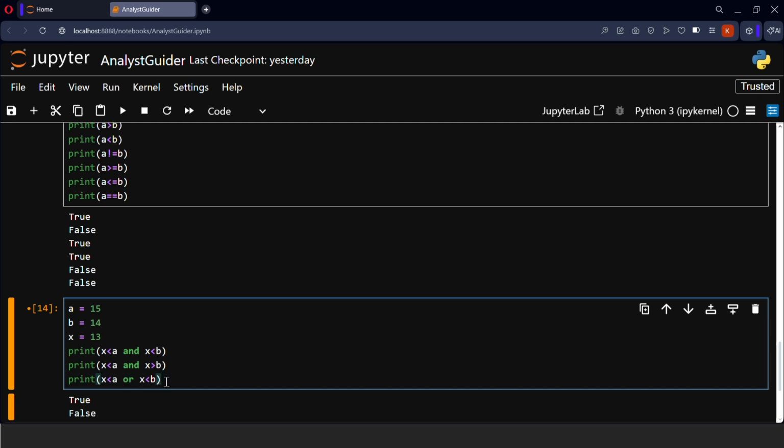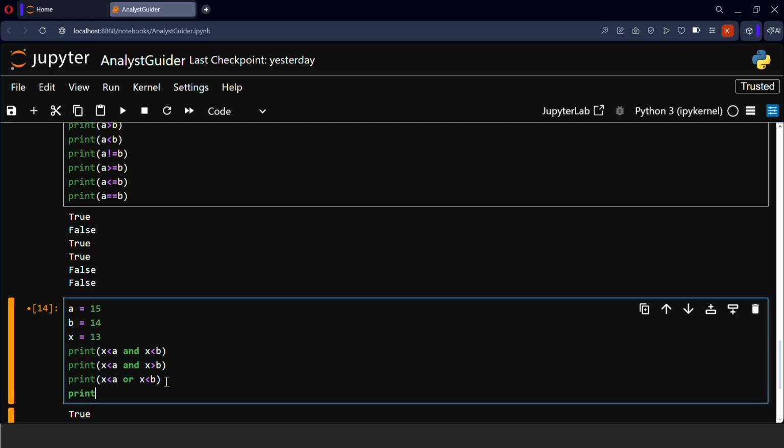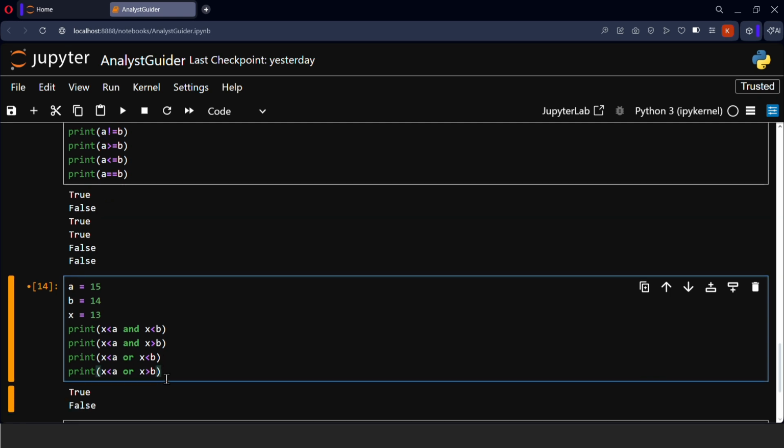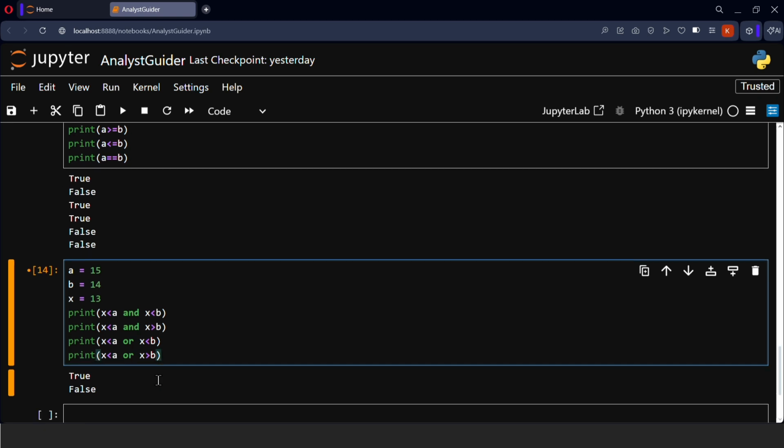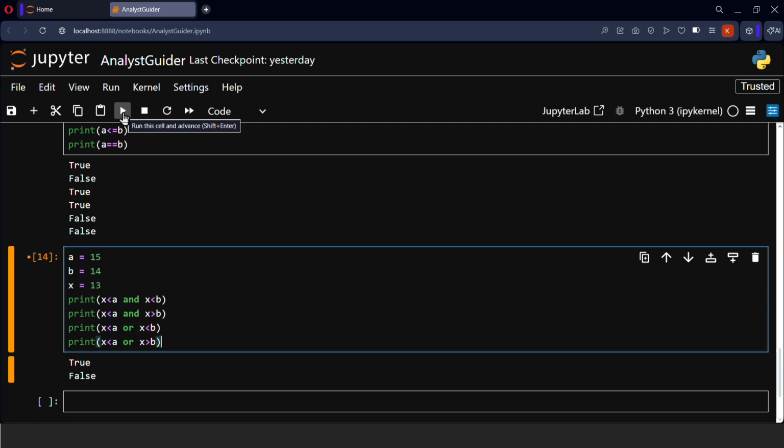Okay. Print x is greater than a, which is true, or x is less than a, which is true, and also x is greater than b. This is false, but we'll be getting true because the OR statement demands that at least one should be true to get true. Okay, so for our statement this will be true and this also will be true.